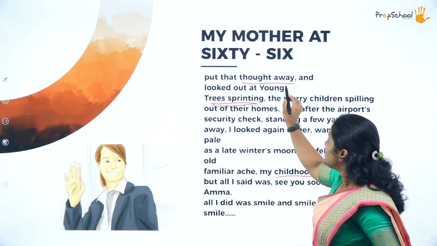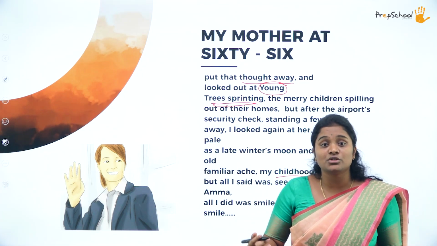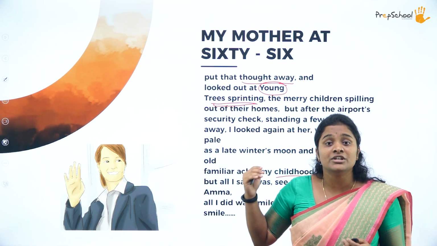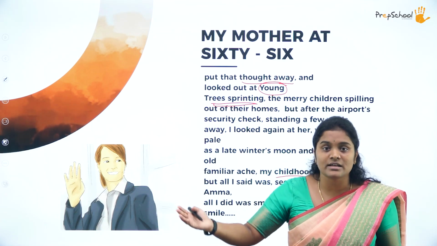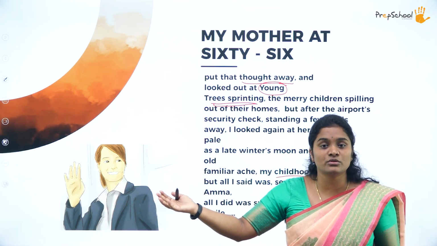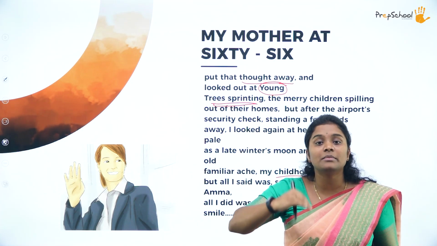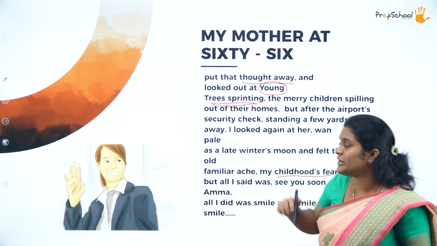What else does she see? They are all young. In contrast to the mortal nature of her mother, the situation that she is in, she is a human and she is mortal. She is prone to physically pass away one day or the other. But the nature outside, when she looks at it, is young. The trees are running. The contradictory imagery has been presented. Young trees sprinting outside the window.